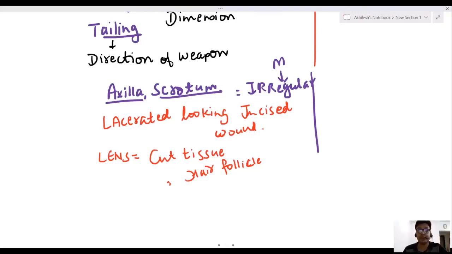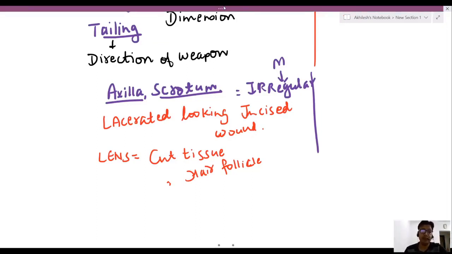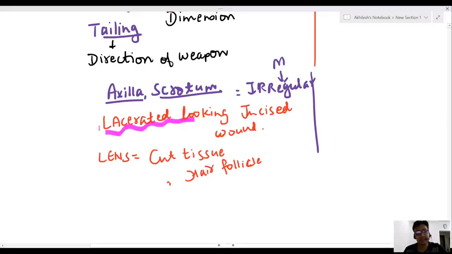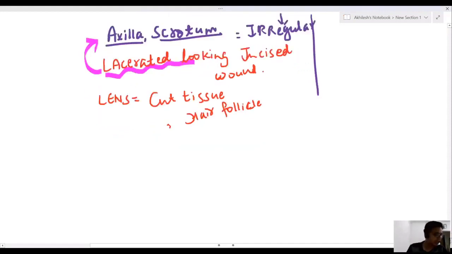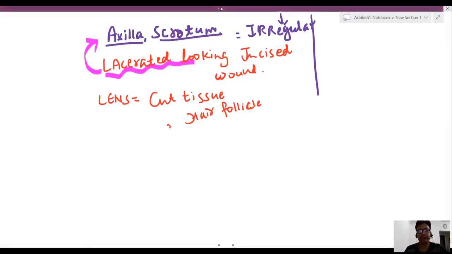So, Doctor Sahab, this question is very common, my dear friend. Lacerated looking incised wounds are seen on which side? The answer is very simple: axilla and scrotum.